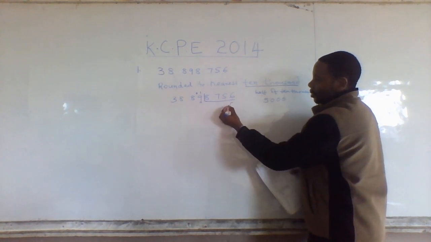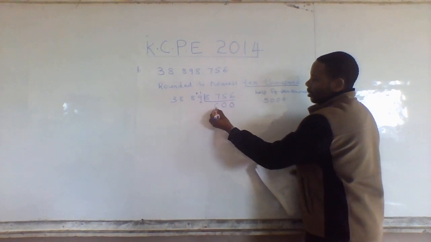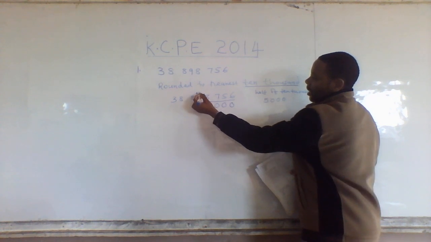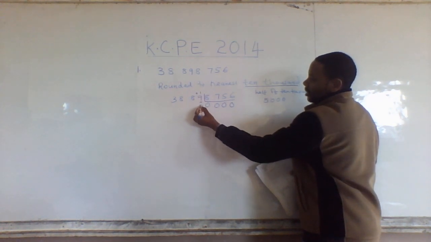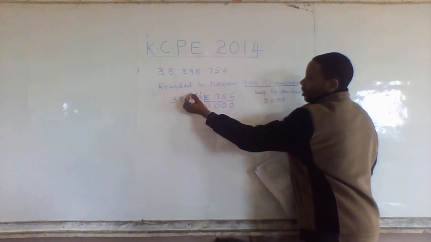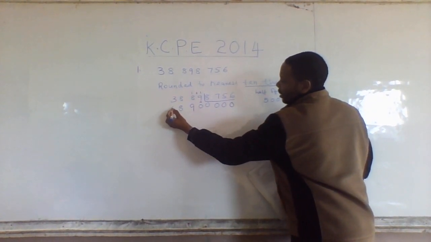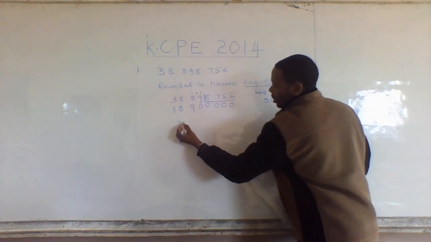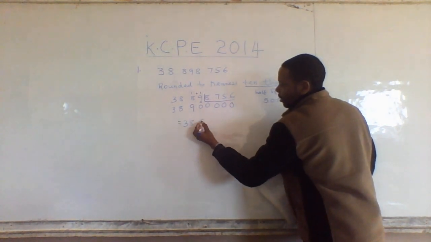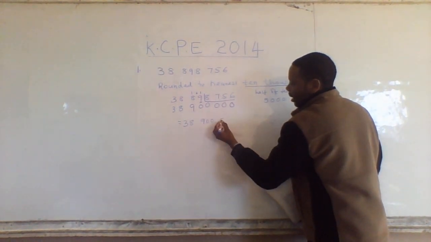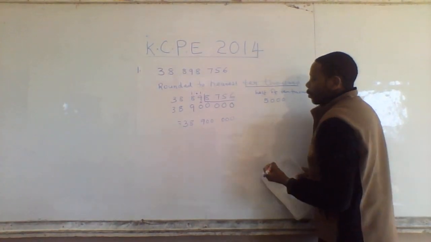So this changes them to be 0, 0. Then we add 1 to 9, we get 10. We write 0 and carry 1. We add the 1 there, it becomes 9. Then this is 8, 9. So the answer becomes 38,900,000. Now, a quicker way to do this.